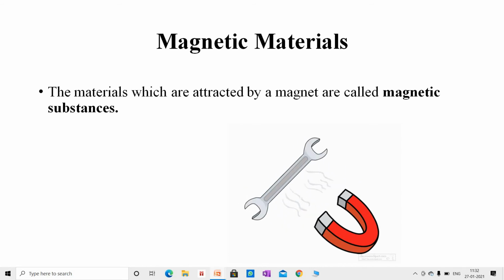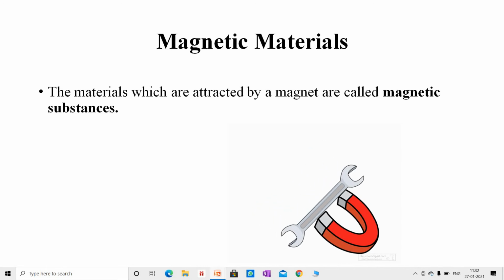Students, the magnet exerts a force on magnetic substances. The force with which a magnet attracts a magnetic substance is called magnetic force. And students, the region around a magnet where its influence can be felt is called magnetic field.